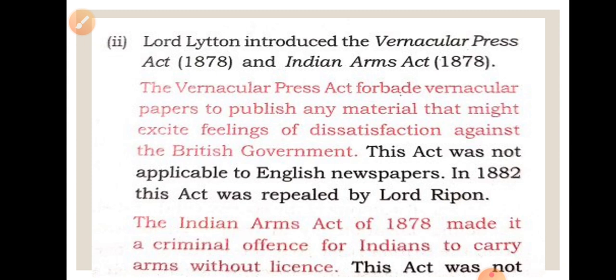The second act which was introduced was the Indian Arms Act 1878. This act said that any European can have firearms without any license. On the other hand, Indians were not allowed to have firearms without a license. What does it mean? It means that Europeans were fewer in number, so they had some fear of Indians.